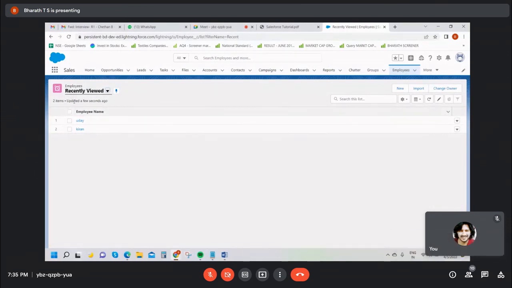See, I created an object. First we create a table, employee. This is called an object. Next we are creating fields, and next we are inserting a record. See guys, I'm not writing any single line of code. I built a database in Salesforce.